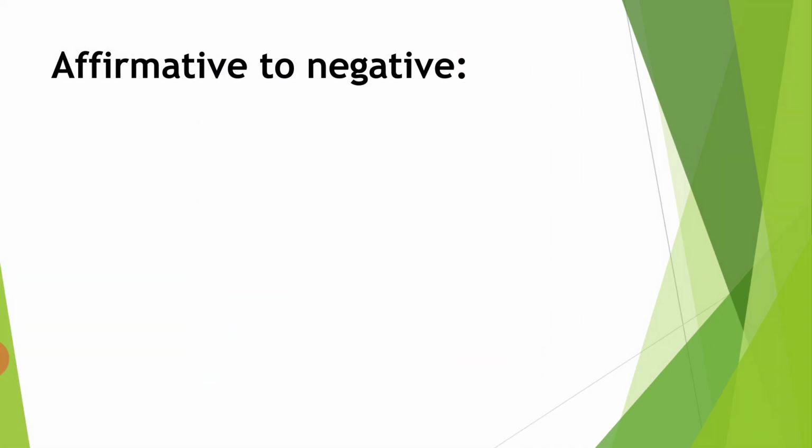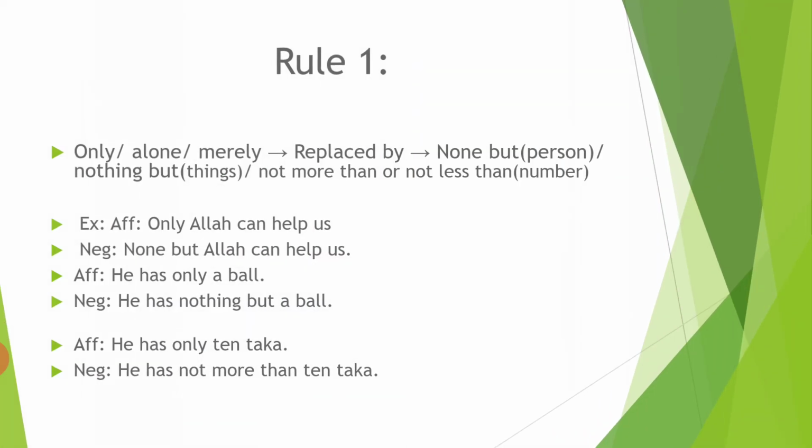To change affirmative sentences into negative, rule number 1: only, alone, merely are replaced by none but, nothing but. For persons we use none but, and for things, nothing but. For numbers, write not more than or not less than.